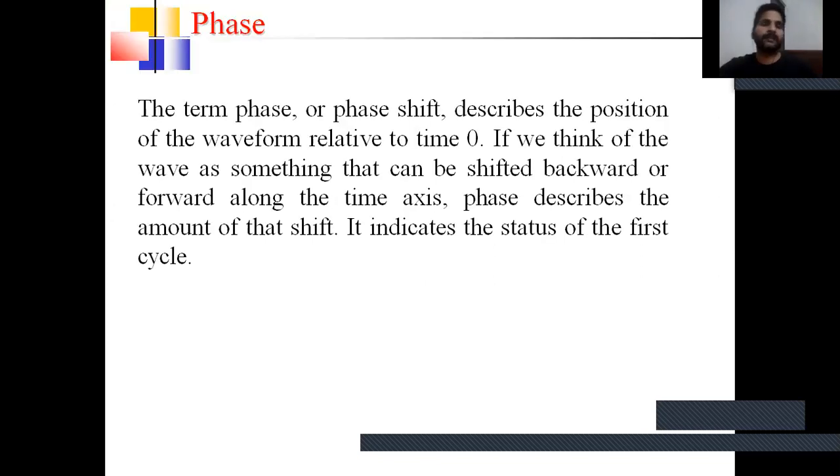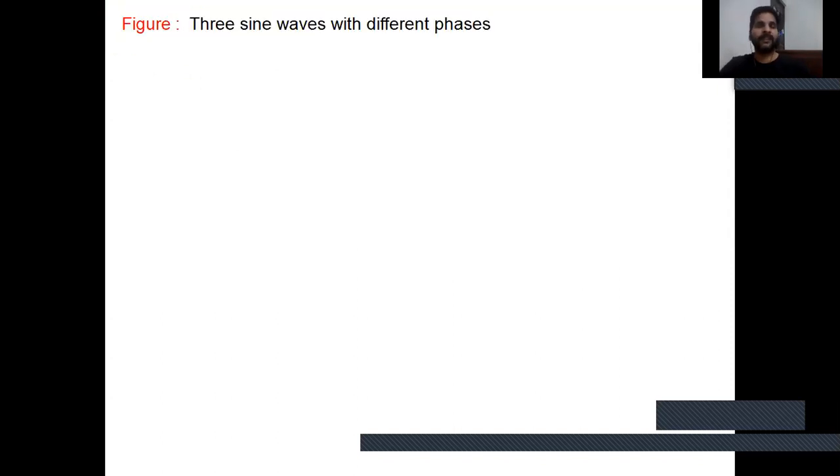The next term to define is phase. The term phase, or phase shift, describes the position of the waveform relative to time zero. If we think of the wave as something that can be shifted backward or forward along the time axis, phase describes the amount of that shift. It indicates the status of the first cycle. Three sine waves with different phases are shown here in the figure.